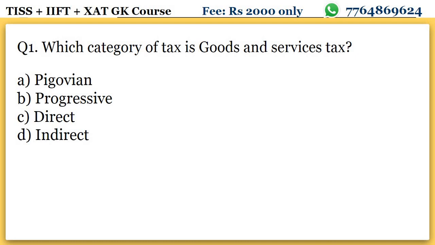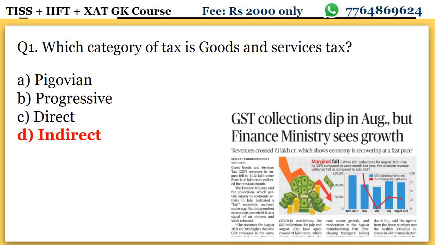Whoever will buy that Lay's will have to pay 10 rupees. Suppose that 10 rupees is equal for a poor person also and a rich person also. So that is an example of indirect tax, which is regressive. So there was a news on GST, and these concepts are important from the point of view of development studies.